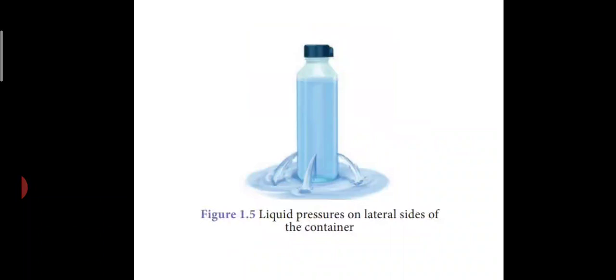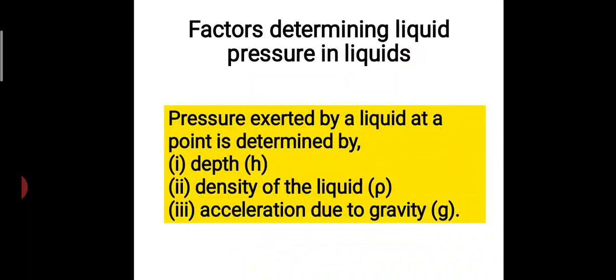When you immerse a solid object, it will exert pressure on the walls of the container. When you take a balloon filled with air, it will come upwards. When you take a water bottle which is pierced, the water comes out sideways, on the lateral side. Next we have factors determining liquid pressure in liquids.